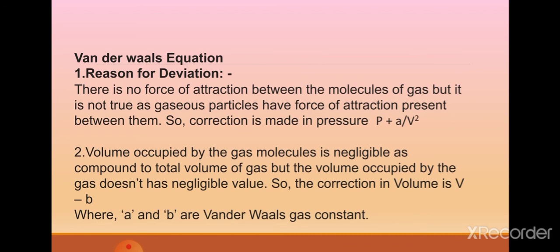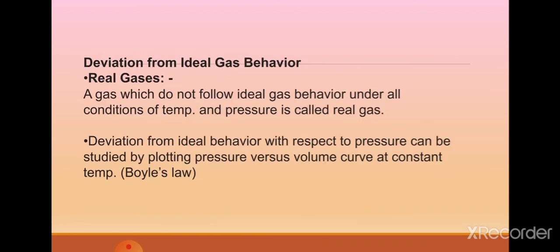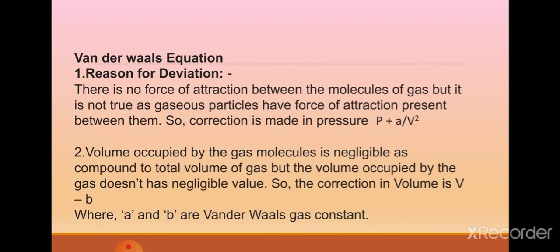And what is the reason for this deviation? Why are there real gases which are not like the ideal gas? First reason: the ideal model assumes there is no force of attraction between the molecules of gas, but that is not true, as gaseous particles have a force of attraction between them.